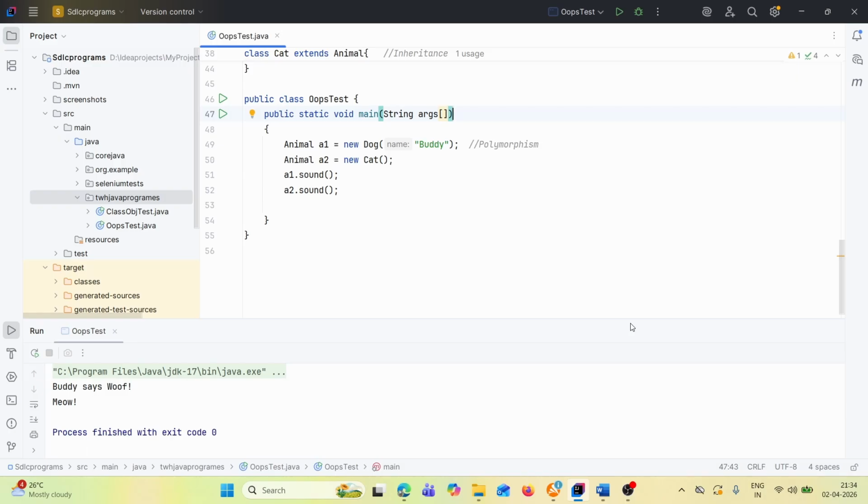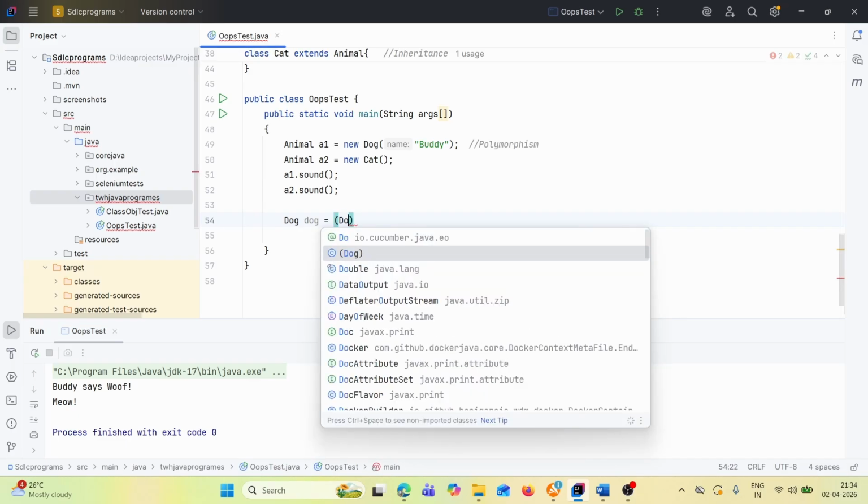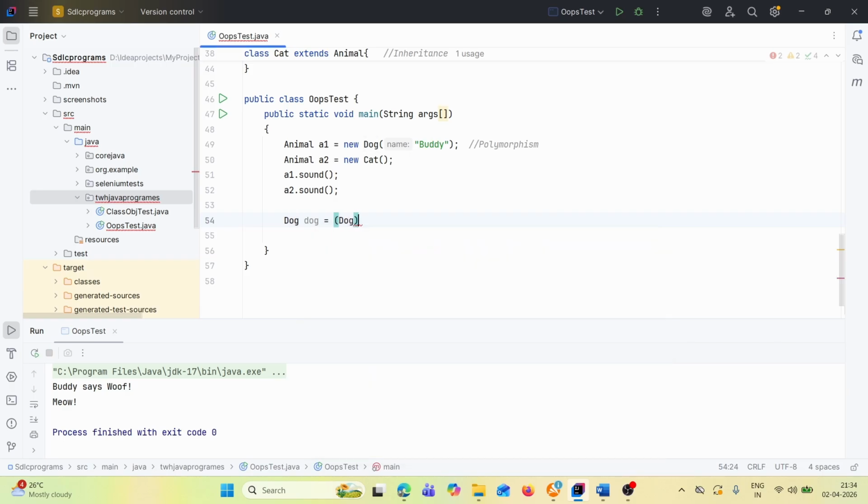Then let's do one thing, we'll do the typecasting. So basically, Dog dog is equal to Dog of a1. It is explicit typecasting, because Animal is the broader version. Animal is the parent, Dog is the child. So we'll make dog equal to (Dog) a1.